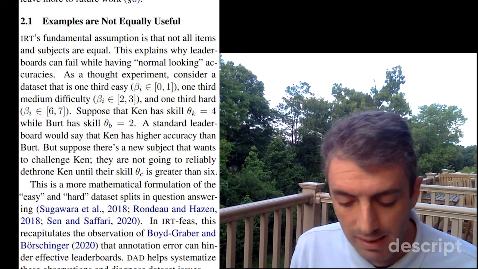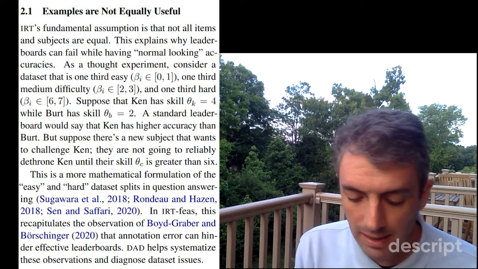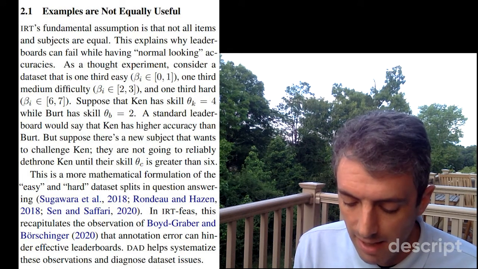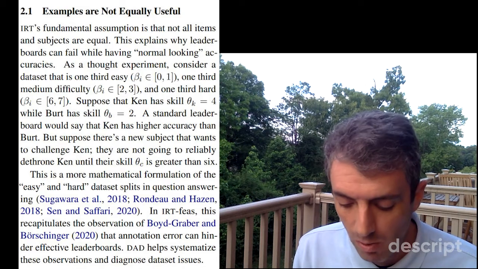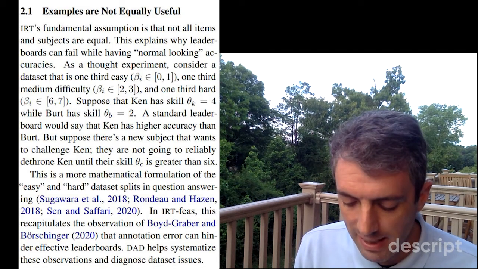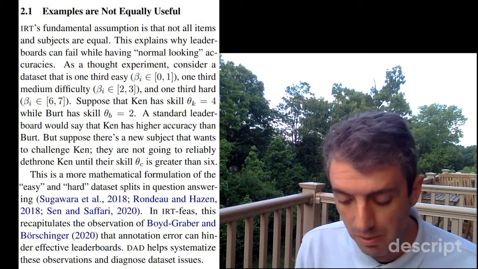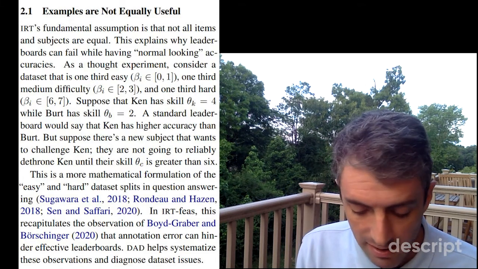Section 2.1: Examples are not equally useful. IRT's fundamental assumption is that not all items and subjects are equal. This explains why leaderboards can fail while having normal-looking accuracies. As a thought experiment, consider a dataset that is 1/3 easy, 1/3 medium difficulty, and 1/3 hard. Suppose that Ken has skill theta_k equals 4, while Bert has skill theta_b equals 2. A standard leaderboard would say that Ken has higher accuracy than Bert.